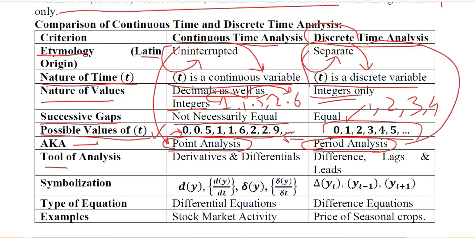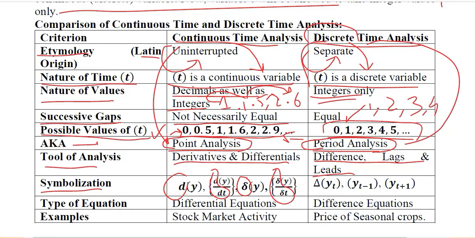As for tools of analysis, we have used derivatives and differentials in continuous time analysis, or differential equations. However, here we are going to use the difference or lags or leads. We will see how we can do this. Symbolization: the symbols that we have used were differential and derivative, partial differential and partial derivative.